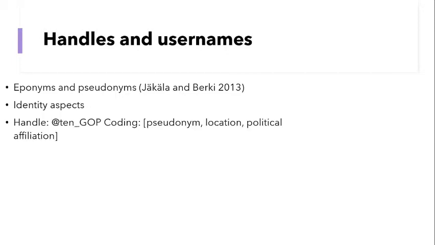Here's an example of my coding strategy. In the case of 10GOP, when contextualized by the username, 10 stands for Tennessee. So I coded this as being a pseudonym because there's no real name there. Because of the reference to Tennessee, I coded location. And GOP is a way of referring to the Republican Party in the US, so I coded this as political affiliation. The username is just Tennessee, so again, I coded this as a pseudonym and location.